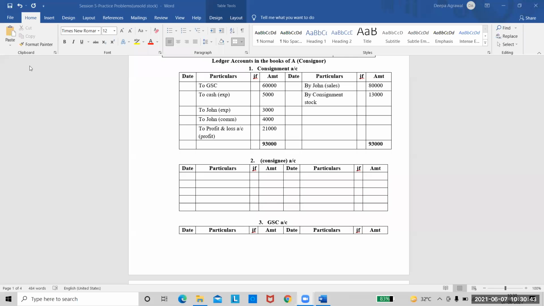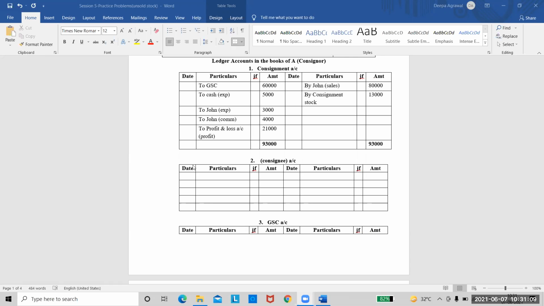Yes, ma'am. So consignees account, we know he will write only 5 entries: advance, commission, expenses, sale, and balance. And out of these 5 also, in the present question, we do not have advance. So that means we are left over only with 4 entries in the consignees account prepared by the consigner, right? So how do I start with?